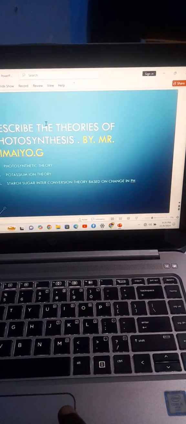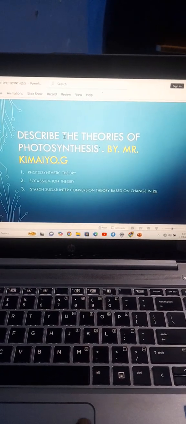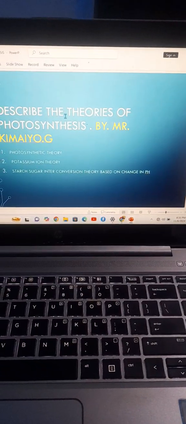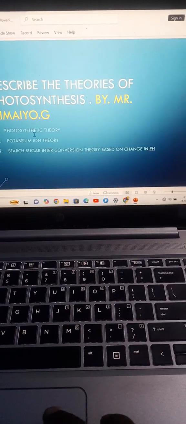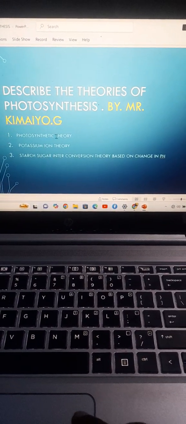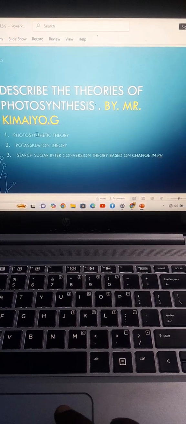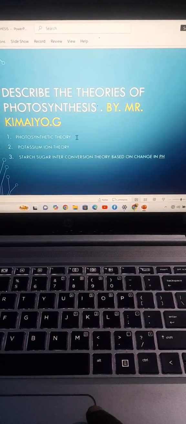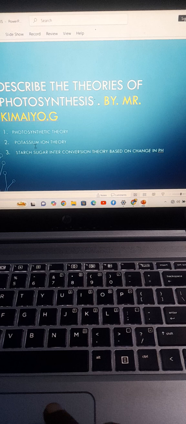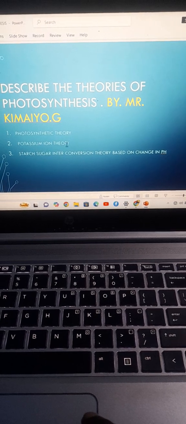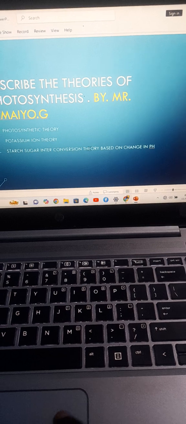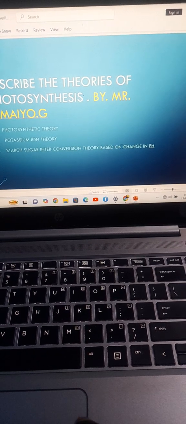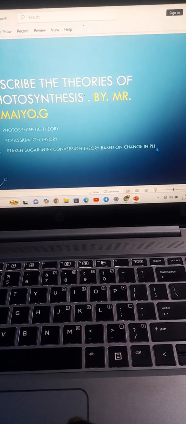We are describing the theories that affect photosynthesis. In this section, we will discuss three main components, of which the first one will be the photosynthetic theory. You have the potassium ion theory, then you have the starch-sugar interconversion theory based on the change in pH.